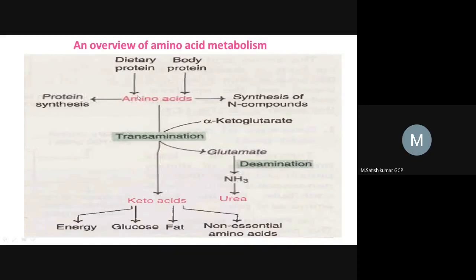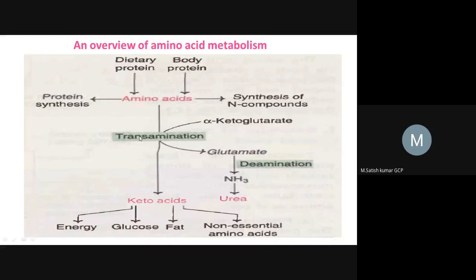That's why we talk about amino acid metabolism, which includes the anabolic pathway as well as the catabolic pathway. We have already discussed protein synthesis. Protein is synthesized from amino acid sources, and nitrogenous compounds are also synthesized from the amino acids. Now we are going to discuss three important reactions in amino acid